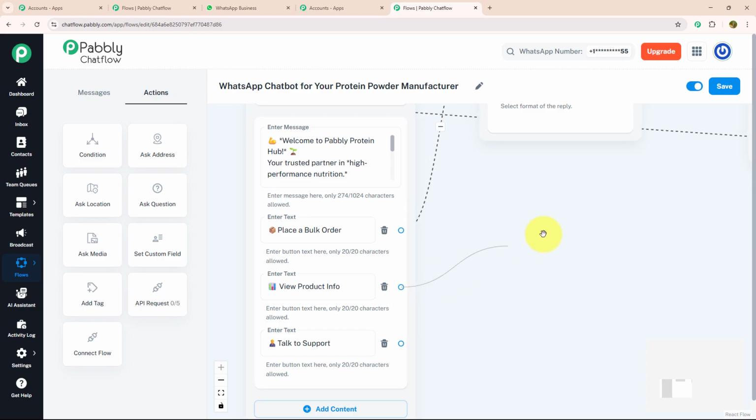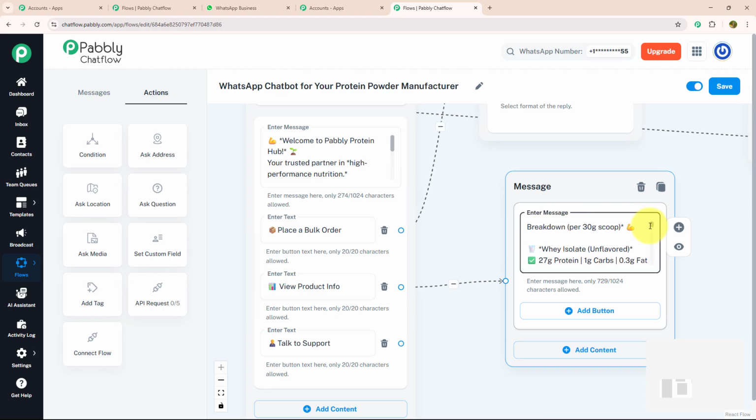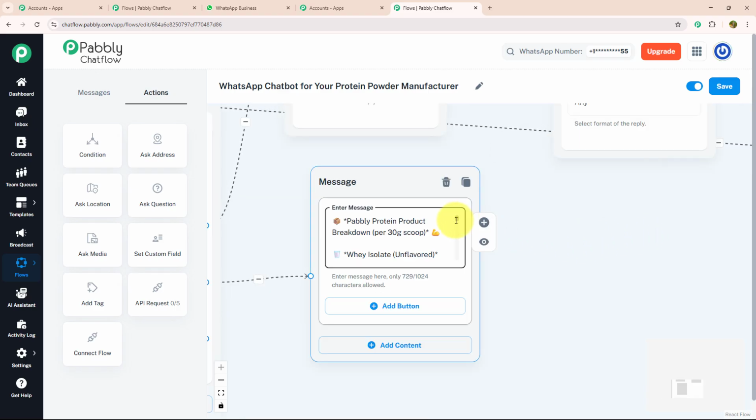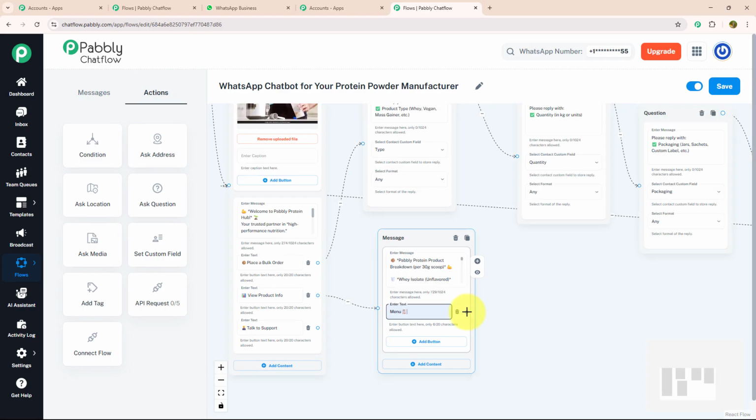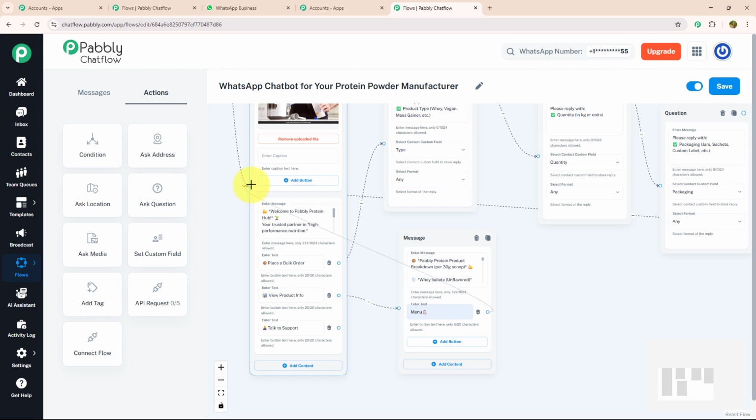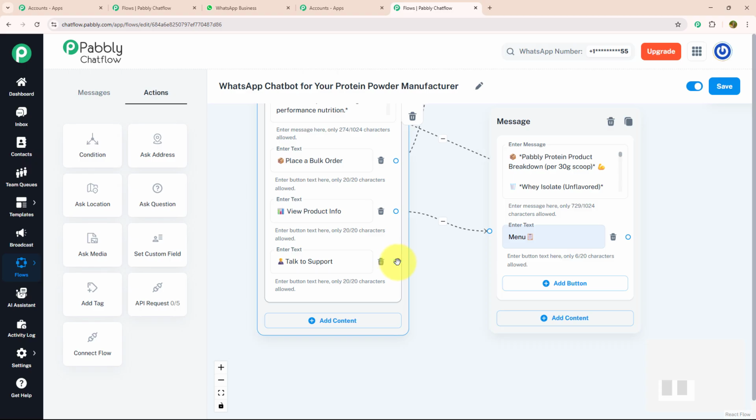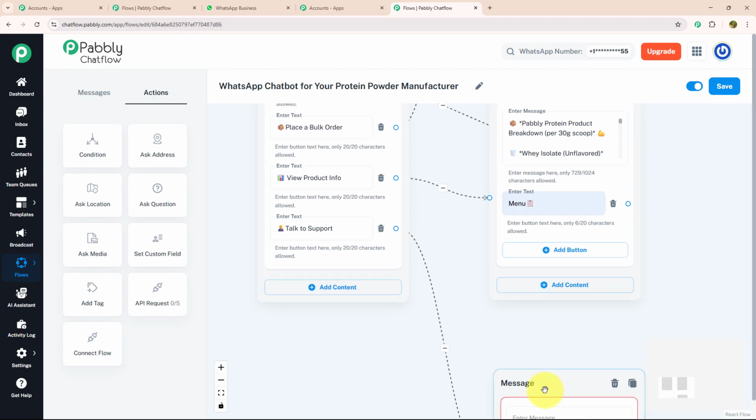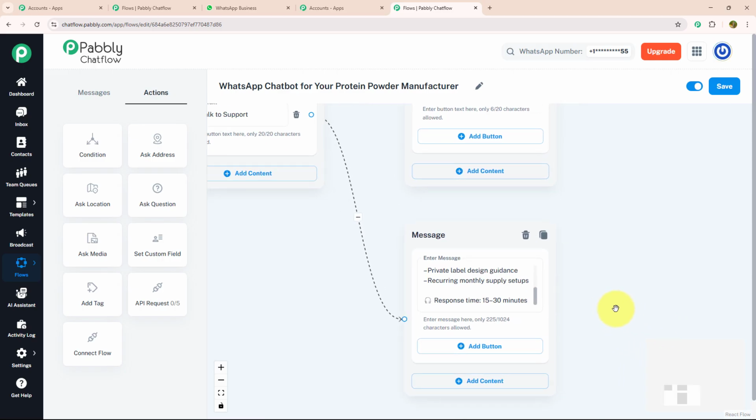To give information about the product, I need to drag and drop, select the text button and enter my message where I have mentioned all the specific information with proper gram, flavor, calories and everything. With that, I'm going to provide an action button which says menu, and I'm going to connect this menu button with our initial message. After that, I'm going to give a separate message for our third action button, which is talk to support. For that, I'm going to drag and drop, select the text button and enter my message where I have mentioned that our team will contact them shortly and our response time is 15 to 30 minutes.